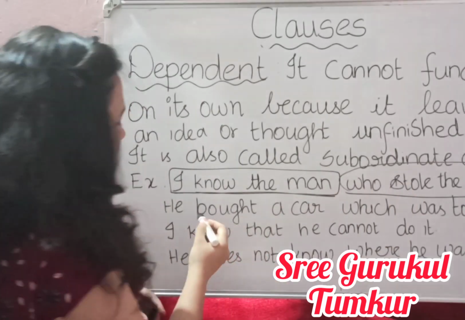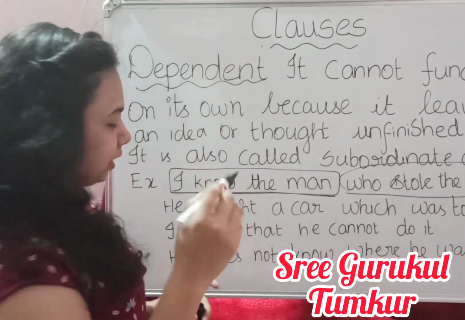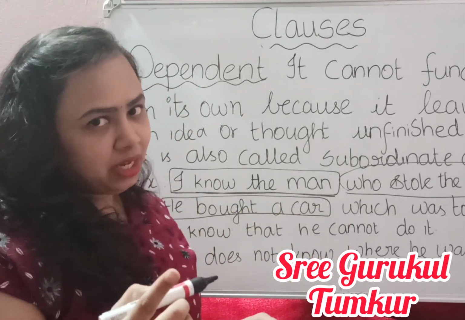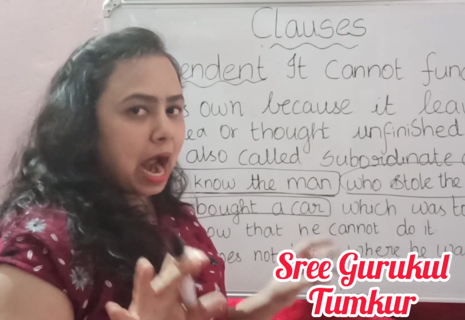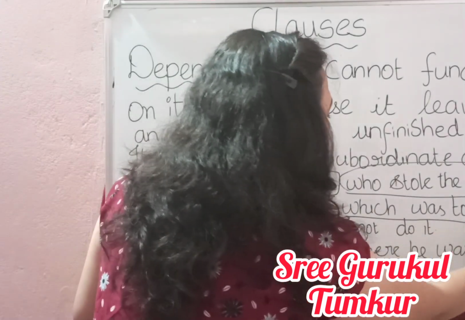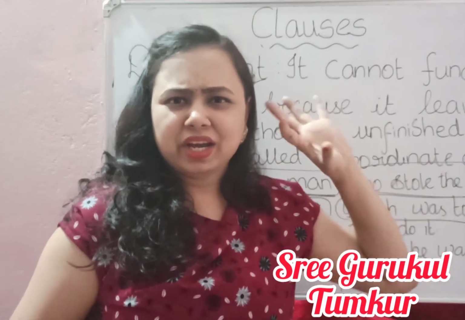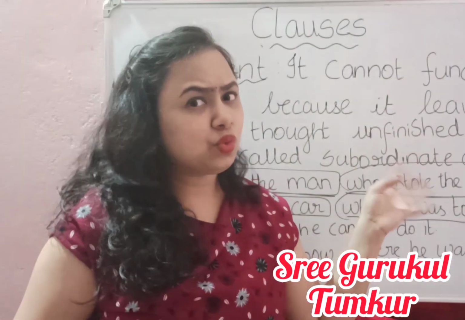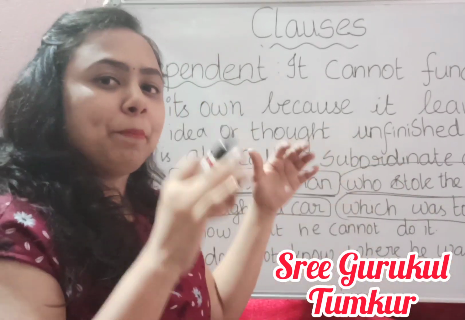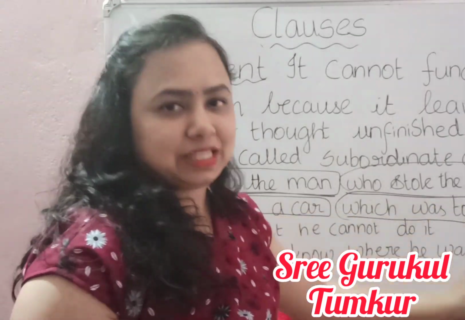Okay. Next sentence. He bought a car which was too expensive. Here in this sentence, he bought a car. Is that giving a meaning? Yes. We are able to understand that. He bought a car. Next one, which was too expensive. So it is giving an idea. Okay, something was too expensive. We don't know what that is. So it has to depend upon the main clause. He bought a car which was too expensive.